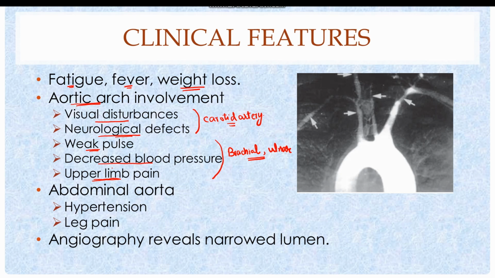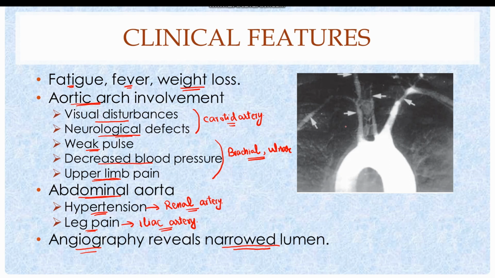In type 2 Takayasu arteritis, the abdominal aorta is also affected, which results in hypertension due to involvement of the renal artery, and iliac artery damage can result in lower limb claudication or leg pain. The diagnosis is established on the presence of clinical signs, raised erythrocyte sedimentation rate, and angiography revealing narrowing of the lumen of the affected arteries.